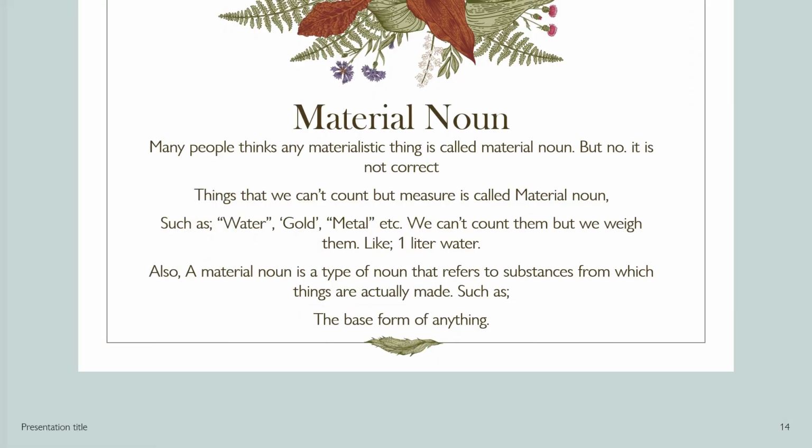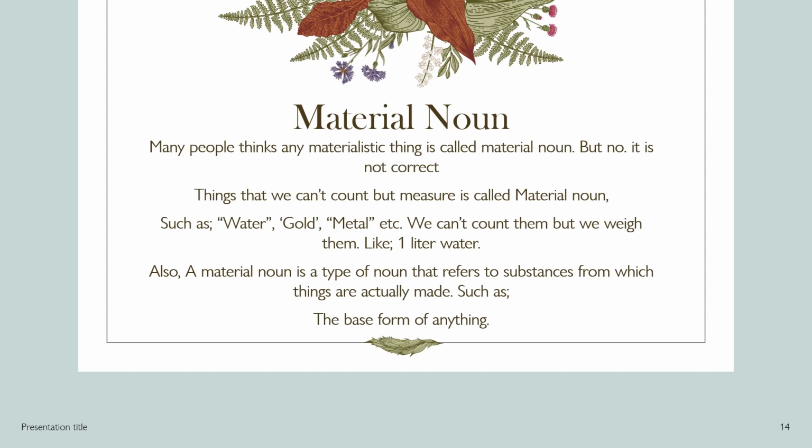Fourth one is material noun. Many people think any materialistic thing is called material noun. But no, it is not correct. Things that we can't count but measure are called material noun, such as water, gold, metal, etc. We can't count them but we weigh them.